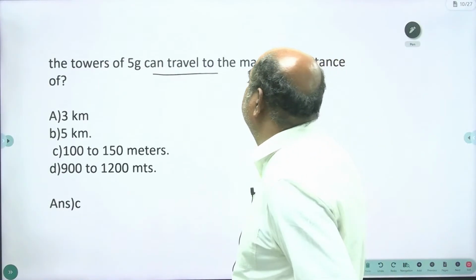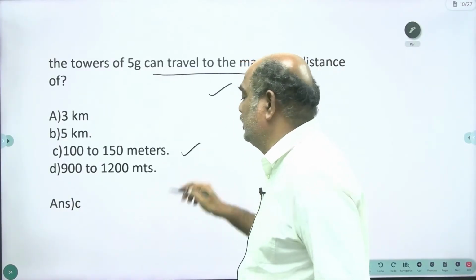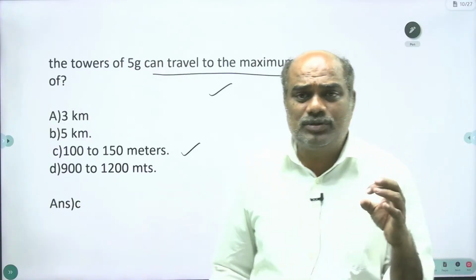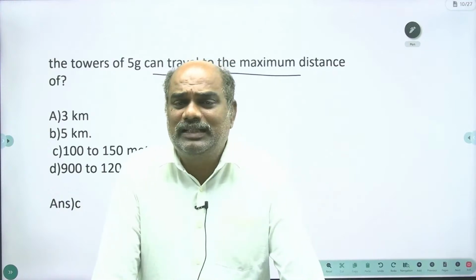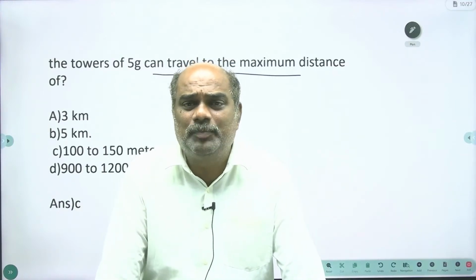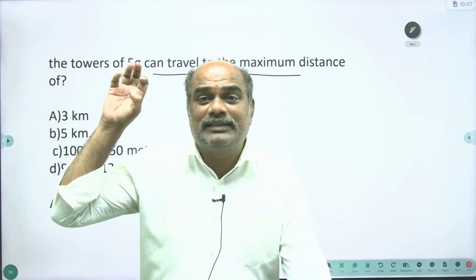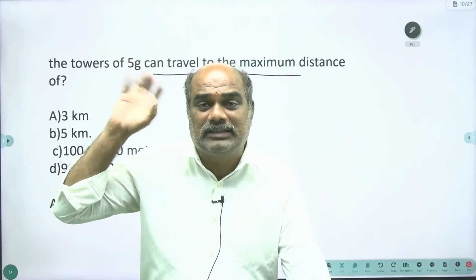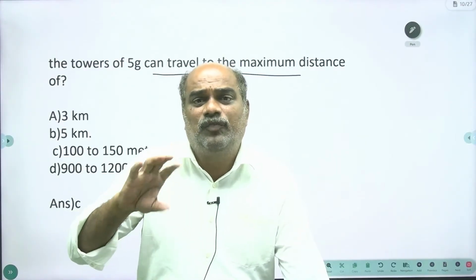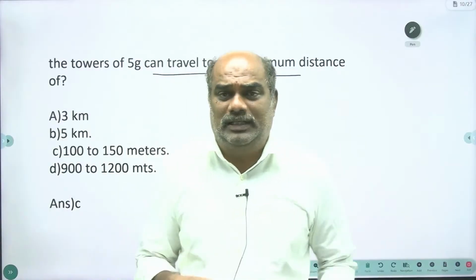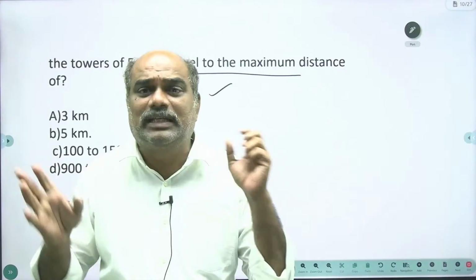The towers of 5G can travel to the maximum distance. So 5G and 6G are very important. Okay, there is no concept of towers in 6th generation mobile technology. Why? Because every satellite in the space will act as a tower. There will be no towers on the ground for transmitting the data to your mobiles. So every satellite will act as a tower in 6th generation mobile technology.